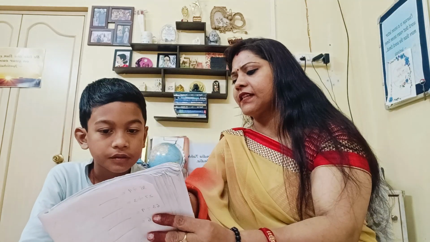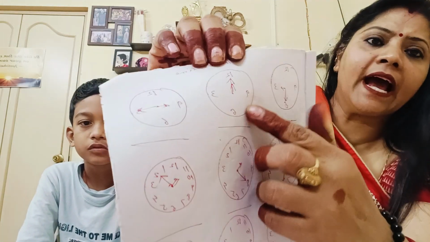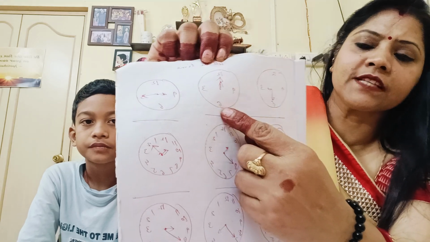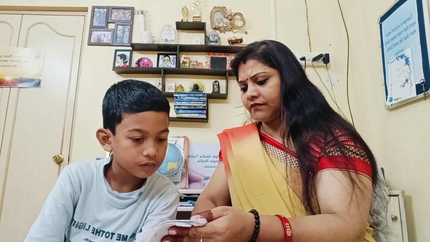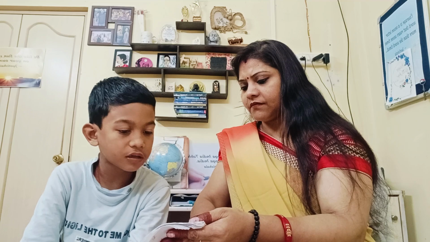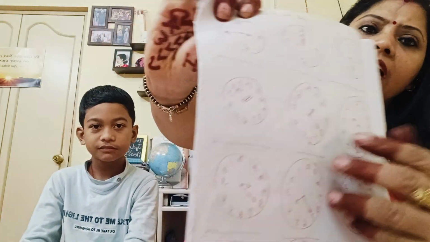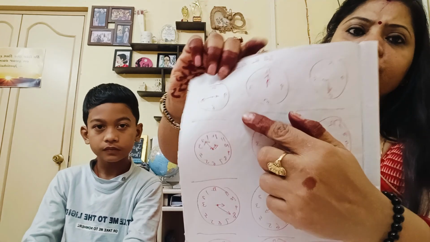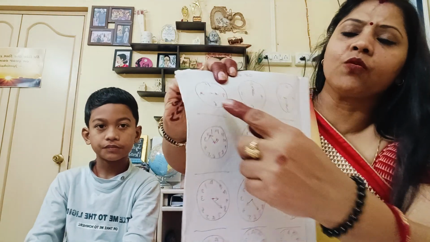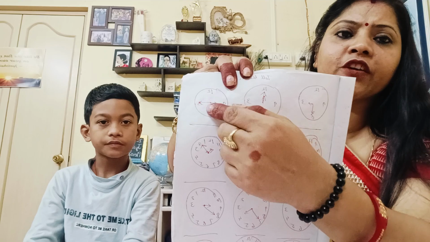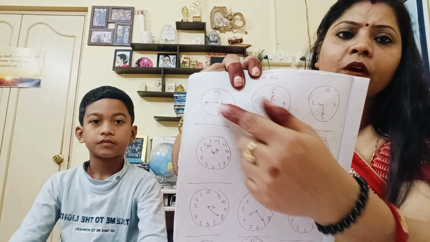Next one, Anvay. What is the time? 12 o'clock. Yes. So the next one, both the hands are at 12. So the second one is 12 o'clock. Okay, Anvay, tell me the third one. Quarter to 9. No, it is quarter past, na? 15 minutes past 9. Quarter past. So this is the third one. I hope I am very much clear in showing. This is quarter past 9. Quarter past 9 means 15 minutes already crossed after 9. So it is quarter past 9.